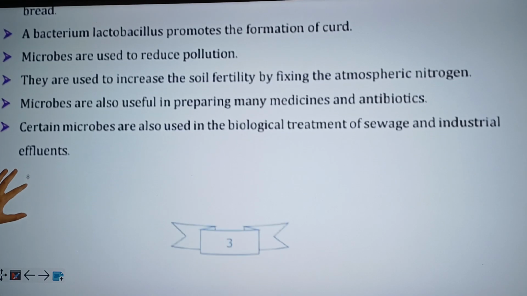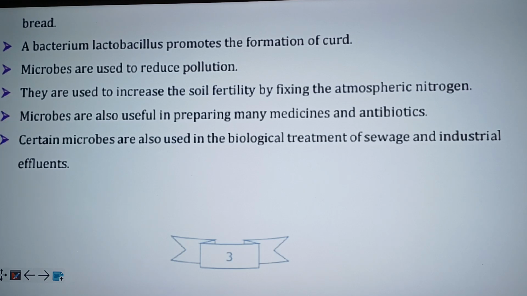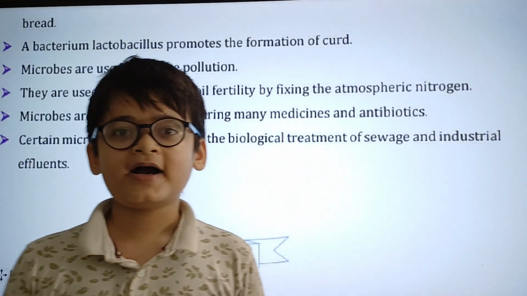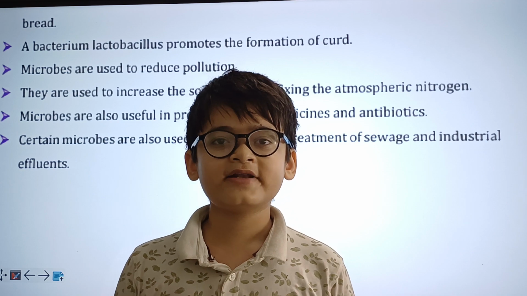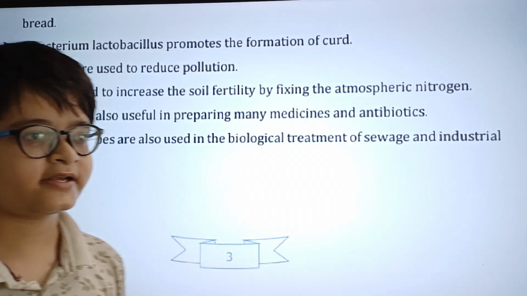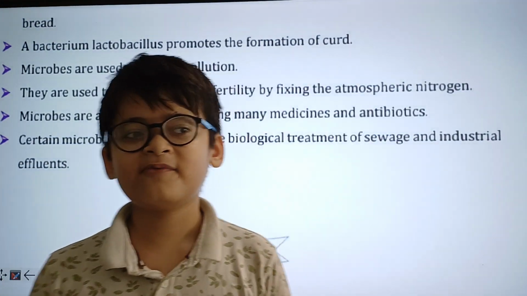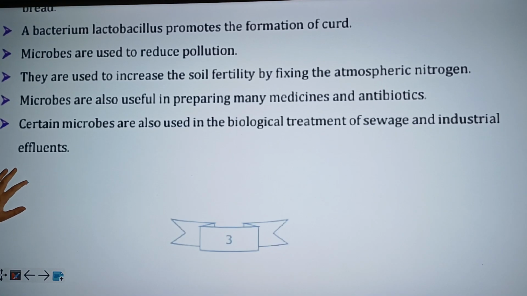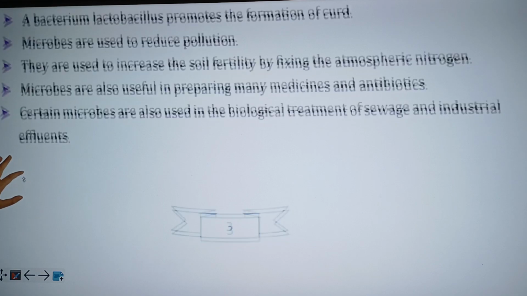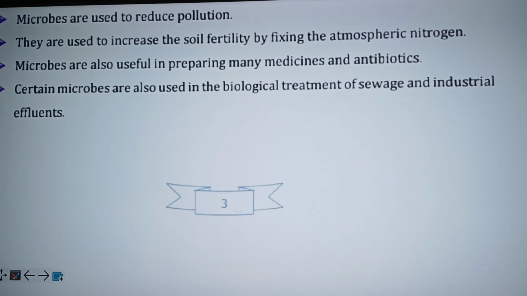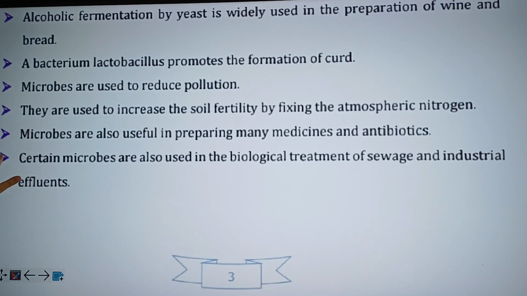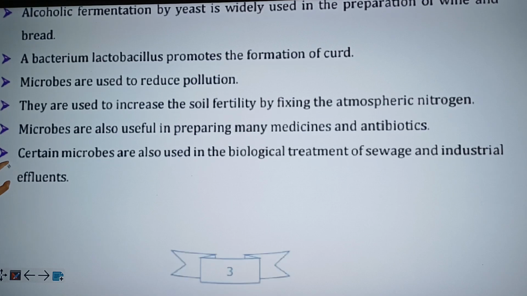Alright. Point 5. They are used to increase the soil fertility by fixing the atmospheric nitrogen. As we have learned before in the previous questions, bacteria like rhizobium and certain blue-green algae are also capable of fixing atmospheric nitrogen, which is very useful for plants as the reasons that we have discussed before. They can convert them into useful products such as proteins.